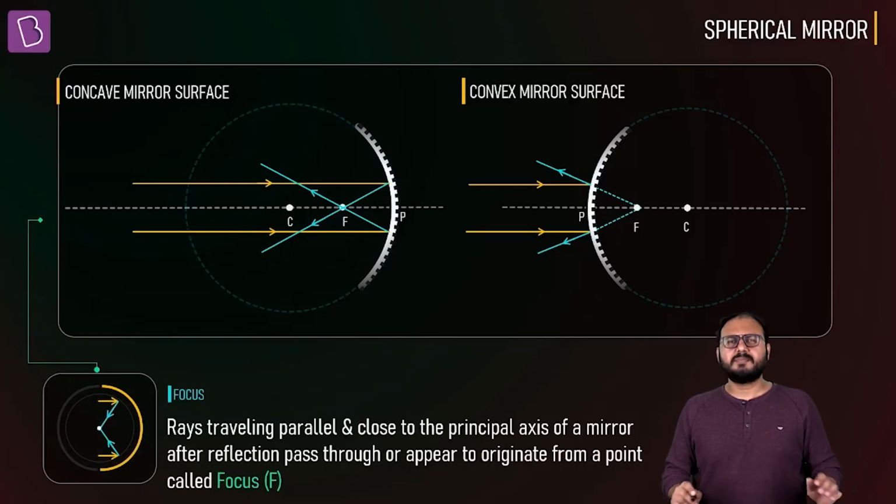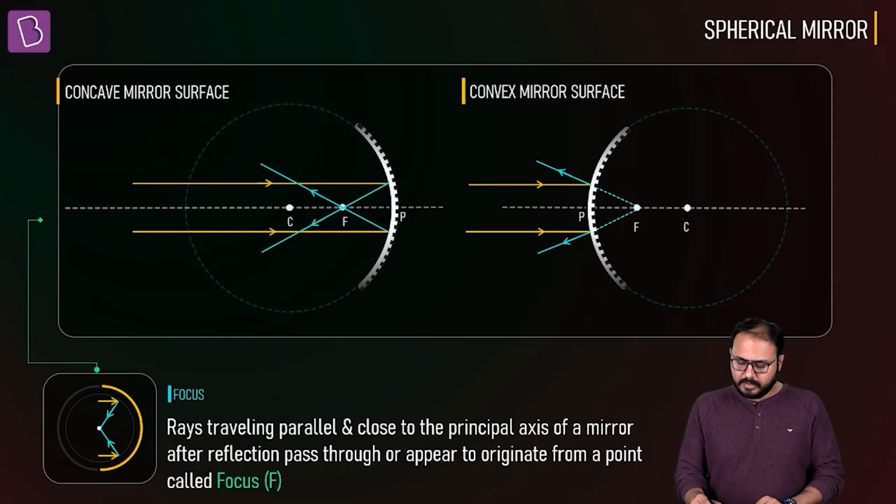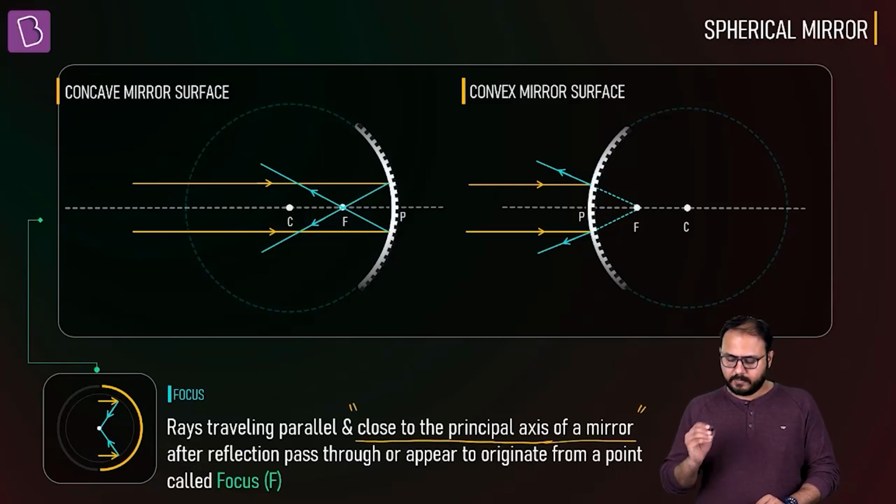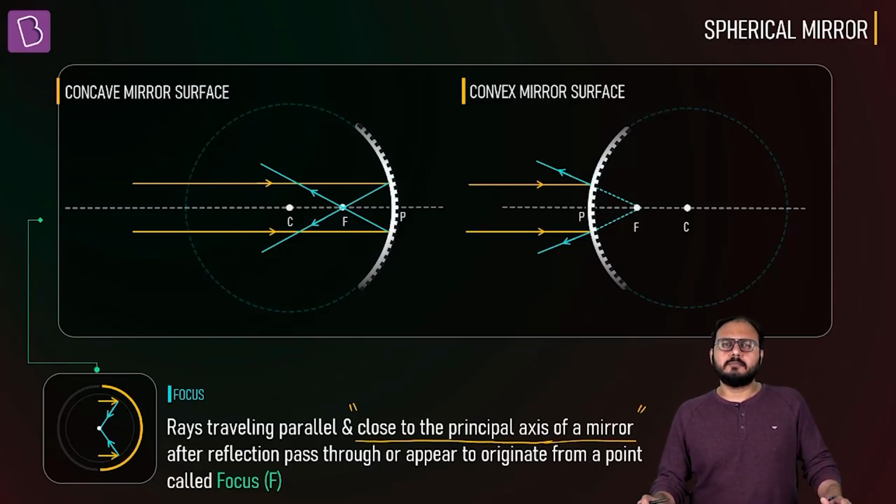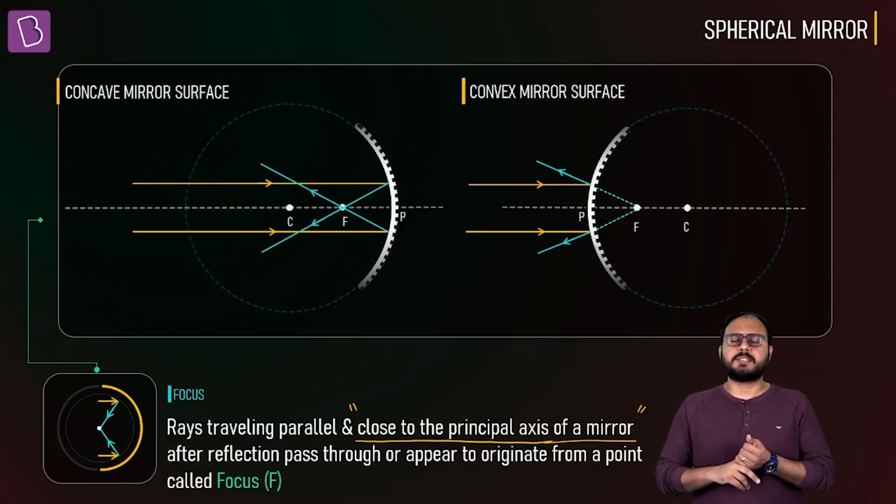What do you see here? Rays traveling parallel. There is a phrase here. Everything was okay. Whatever I said, you agree with me. But there is one small change. I failed to mention this phrase. Can you look at the phrase closely? And then I'll justify that. Don't worry, slowly, slowly.